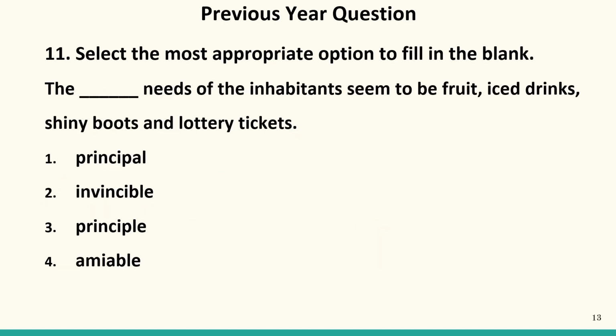Now another question is a fill in the blank. The dash needs of the inhabitants seem to be fruit, iced drinks, shiny boots, and lottery tickets. So these are basically the chief, the most important needs. Here we have some words like principal, invincible, principal, amiable. Now principal is basically used for the head or the chief. Main. Invincible, one who cannot be defeated.